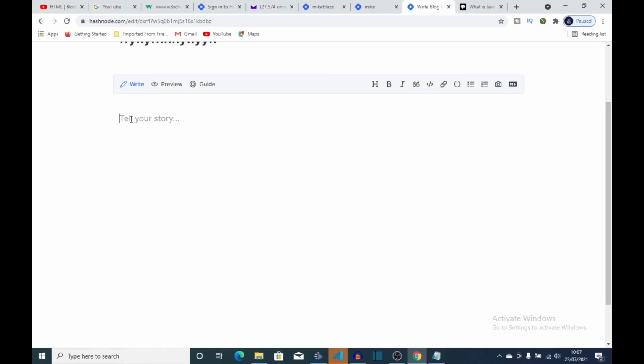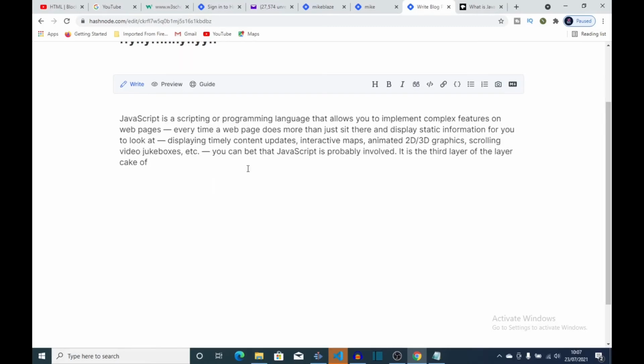So let's say during your article you want to add a link to another website or to your GitHub. You want to add a link to your GitHub in your post. You can do that on Hashnode. All you need to do is to come over to embedded link, click on it.